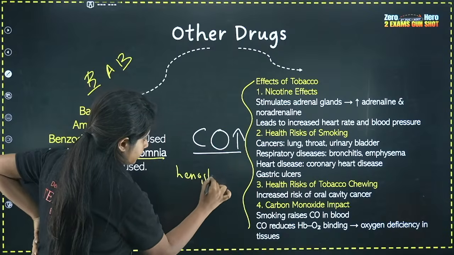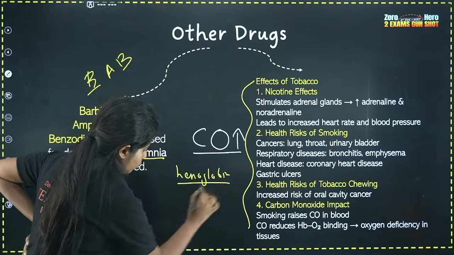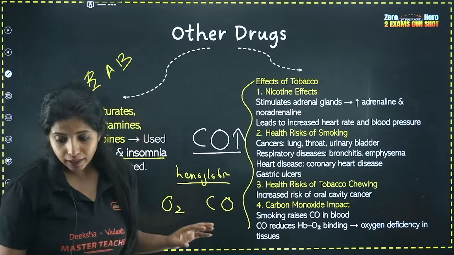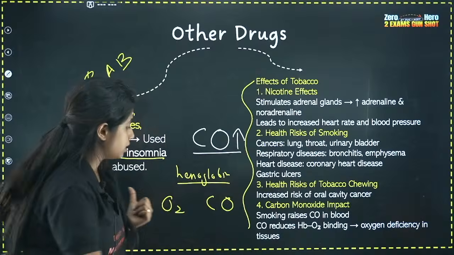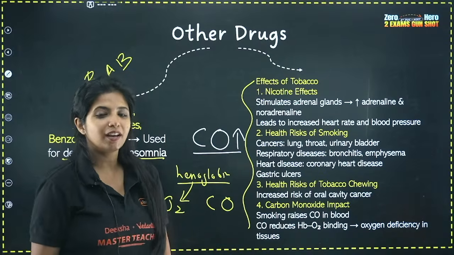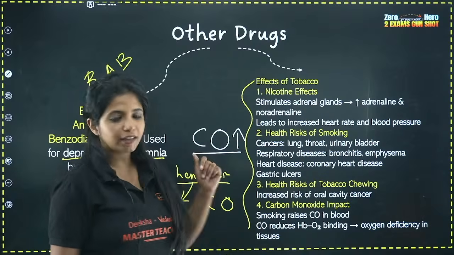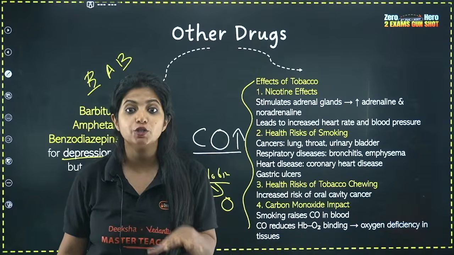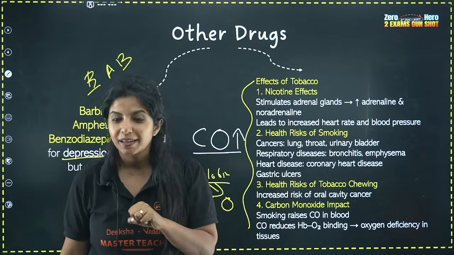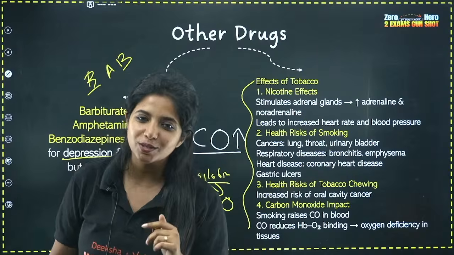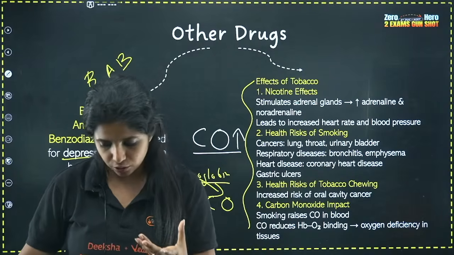Hemoglobin has two options: one is oxygen and one is CO. Usually hemoglobin binds with oxygen. But when carbon monoxide is there, hemoglobin binds with carbon monoxide instead, reducing the amount of oxygen in our cells. That is really, really bad, right? So please do not smoke. Otherwise, your body is going to face some oxygen deficiency also.